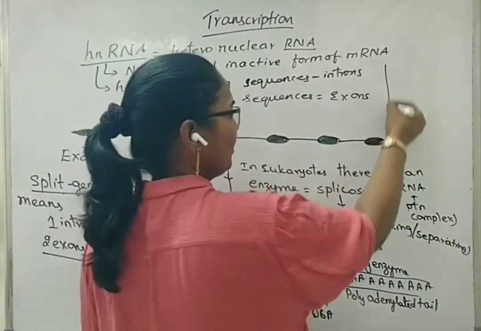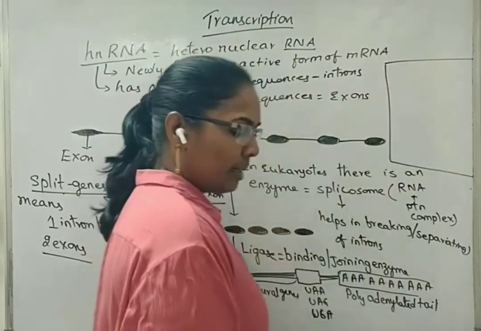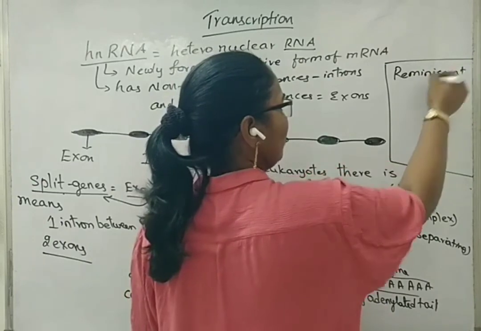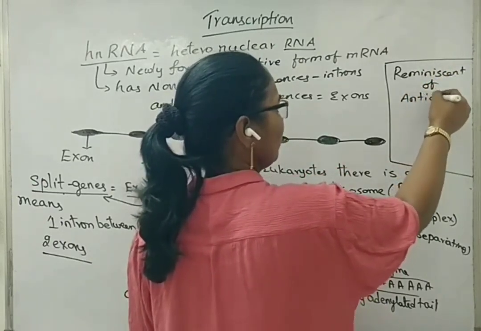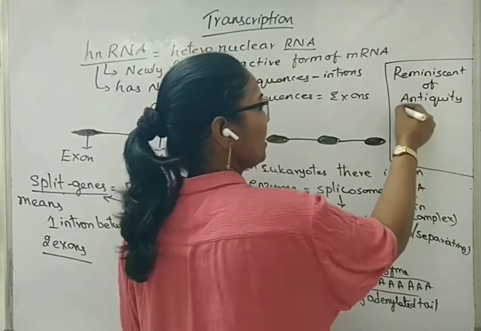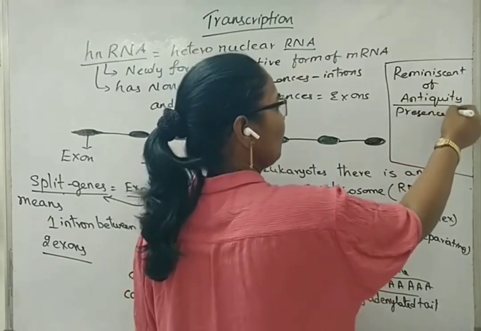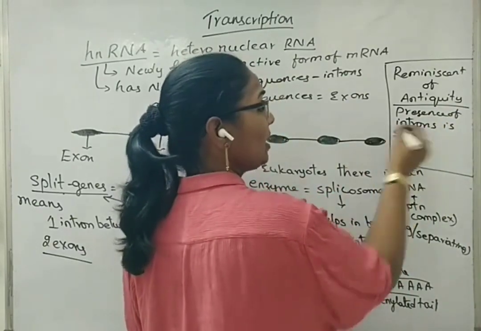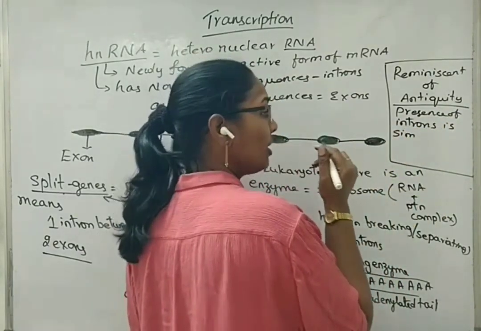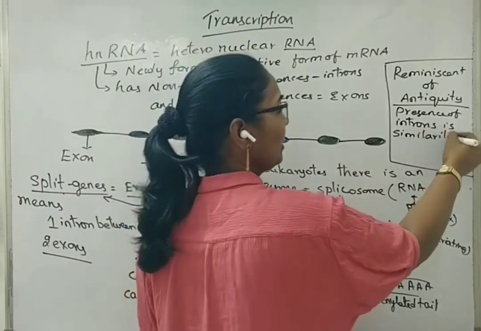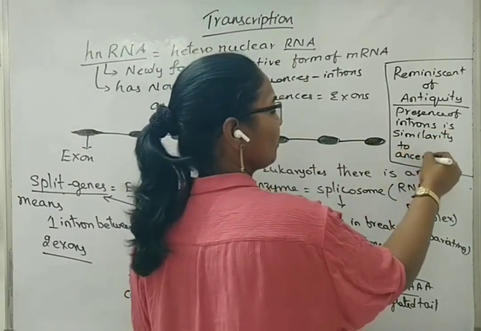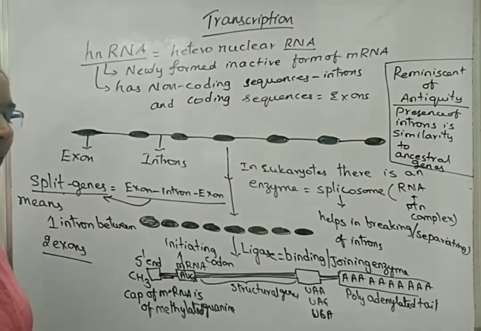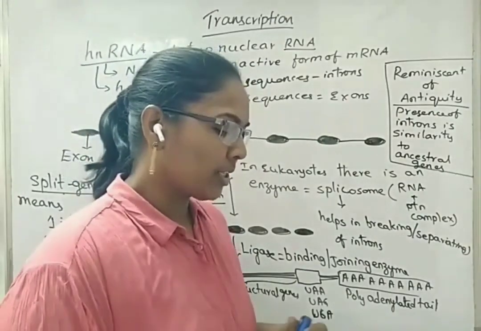Now, in NCERT, we also have another term, that is reminiscent of antiquity. What does this mean? It means that the presence of introns is considered a similarity to ancestral gene characteristic features. That is the meaning of reminiscent of antiquity. And this is about the transcription process.